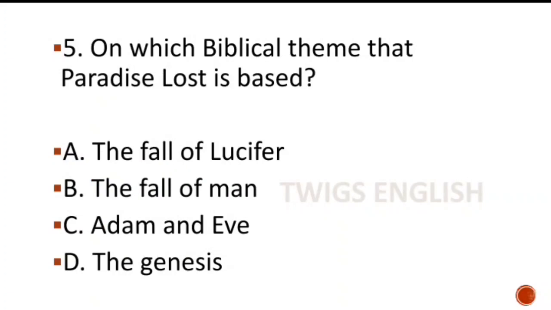Paradise Lost is based on which biblical theme? Here the right answer is option B, the Fall of Man.